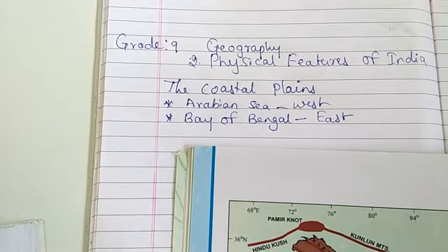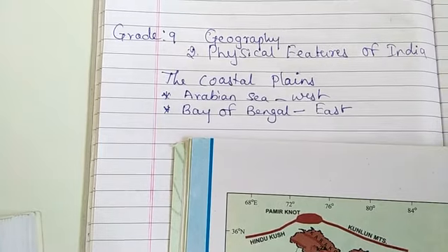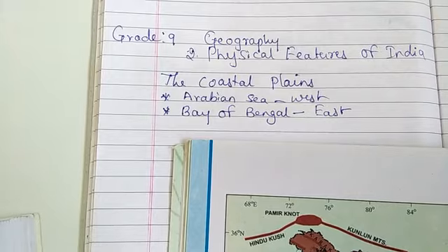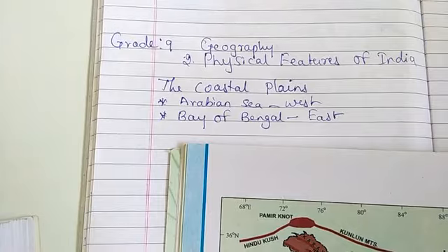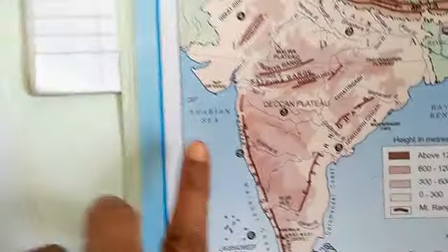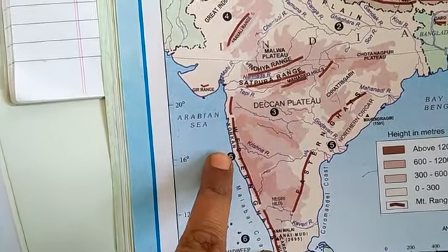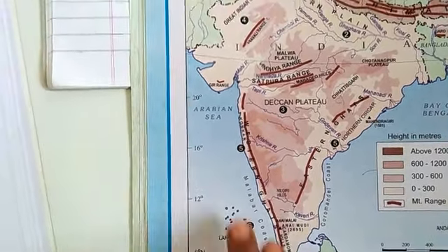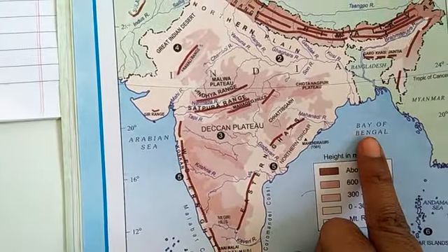There are two coastal lines. Those are the narrow strips of the vast coastal lines. One is the Western Coastal Plains, along the Western Ghats, and the other is the Eastern Coastal Plains, along the Eastern Ghats. The Western Coastal Plains are in the west, along the Arabian Sea, and the Eastern Coastal Plains are in the east, along the Bay of Bengal.